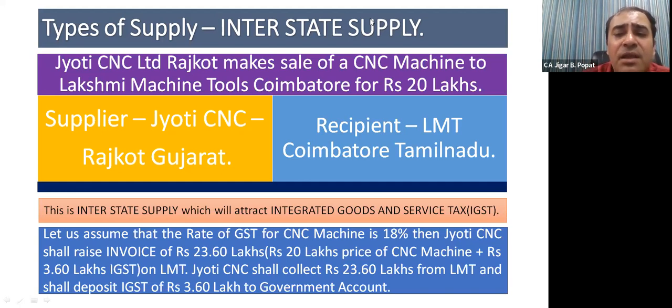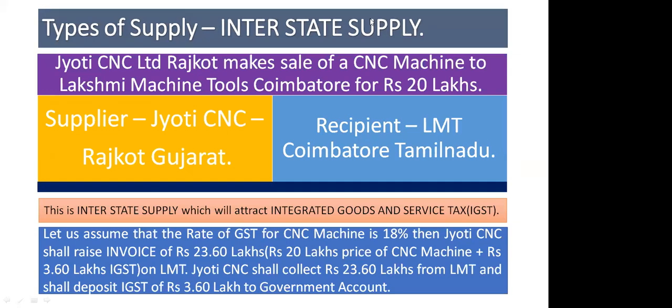That's why in GST, this way of collecting GST and paying it to the credit of government is known as forward charge mechanism. Supplier comes forward, collects price of machine plus GST on machine from recipient, and then supplier goes to government and deposits the tax. So it is called forward charge mechanism in GST. Are you getting, friends? Are you getting the gist of the whole discussion? Yes.